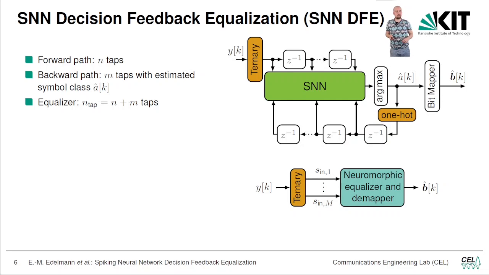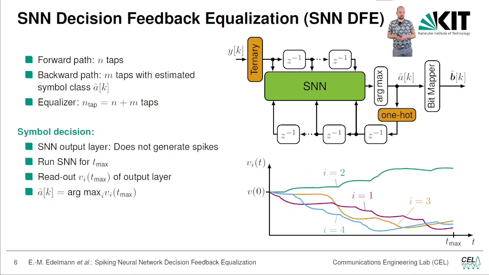And in the SNN we apply the argmax, and then we estimate the class, and with the bitmapper we can demap. So why apply argmax? Let me talk about the symbol decision. In the SNN output layer, as we discussed two slides before, the neurons develop over time. So depending on incoming spikes, they get charged or discharged in the voltage. In the output layer, we set the threshold so high that we do not generate spikes. And then we run our SNN for T max.